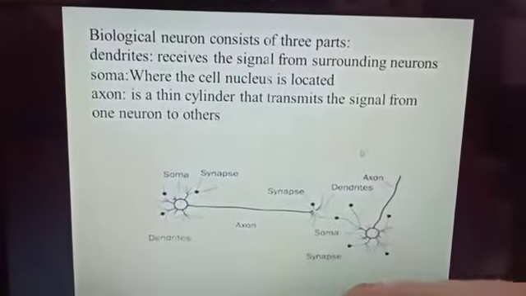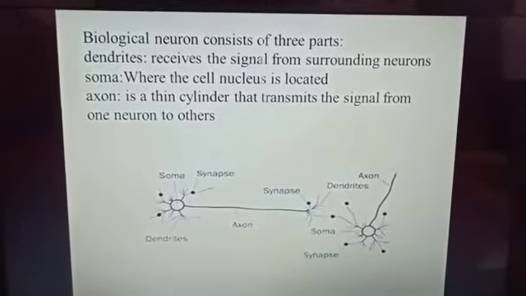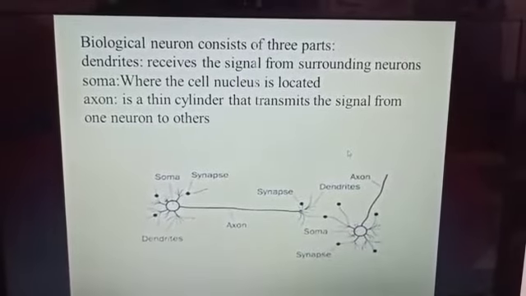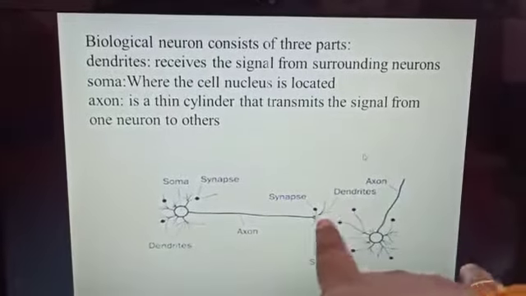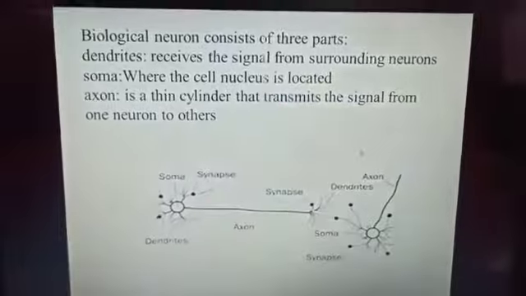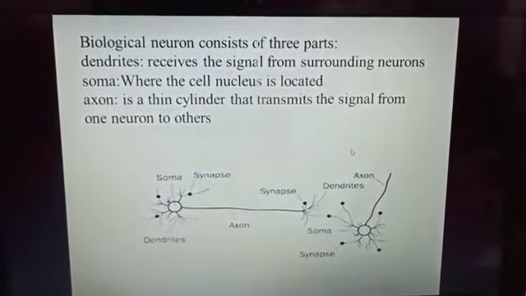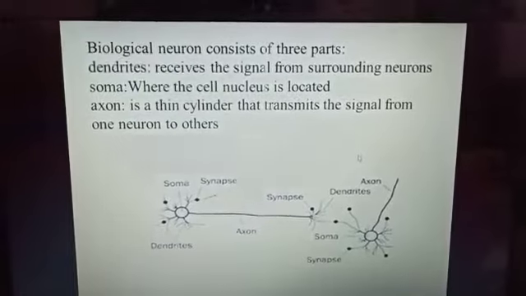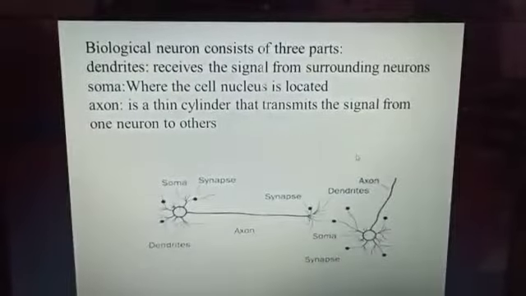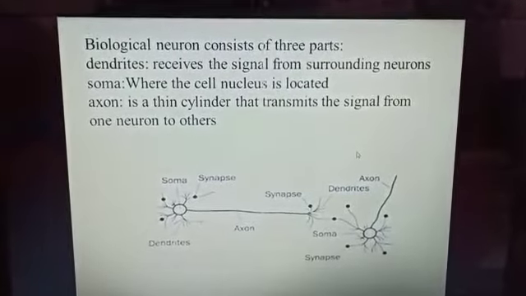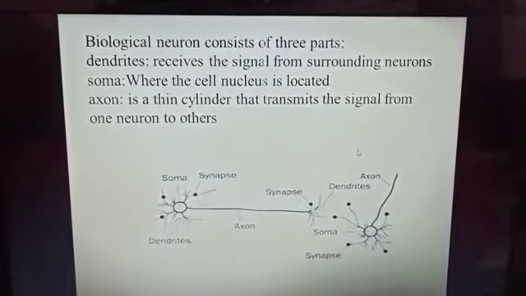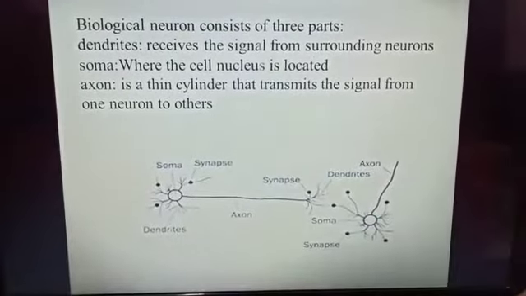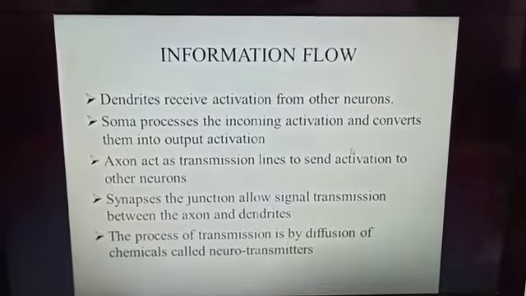This is the simple architecture of biological neural network. Biological neural network consists of 3 parts: dendrites, soma, axon. Dendrites receive signal from surrounding neuron. Soma is where the cell nucleus is located. Axon is a thin cylinder that transmits the signal from one neuron to another. In this architecture, on the next slide we see the information flow.